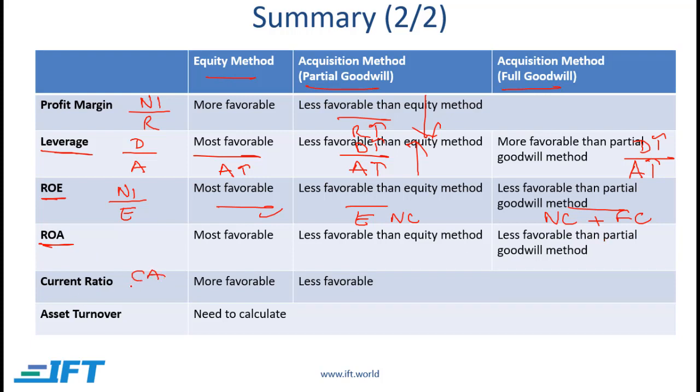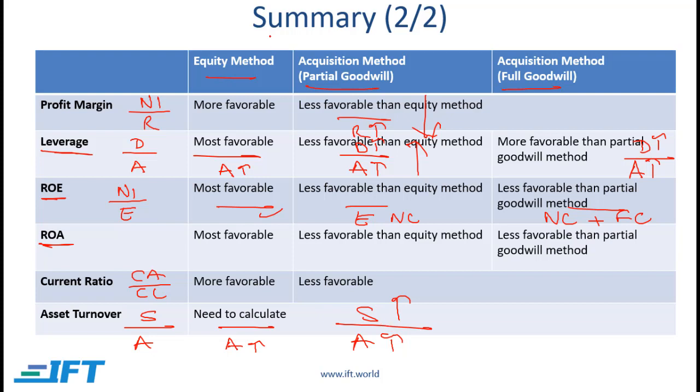The current ratio is current assets over current liabilities. This is best with the equity method because the current liabilities don't change. And with the acquisition method, the current ratio will be less favorable compared to the equity method. The asset turnover is sales divided by assets. Now, this ratio needs to be calculated. With the equity method, the sales number doesn't change. The assets go up because we are considering net assets. With the acquisition method, obviously the sales number goes up and the assets also go up. So we need to calculate this ratio in both cases to figure out what is better.